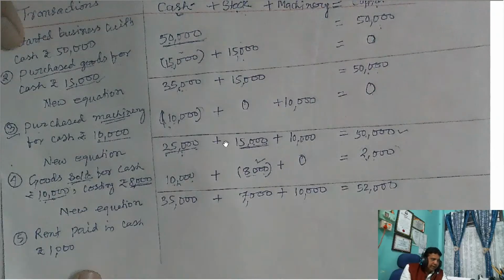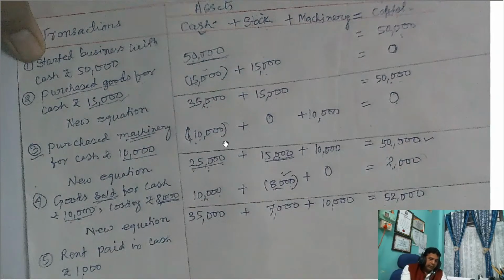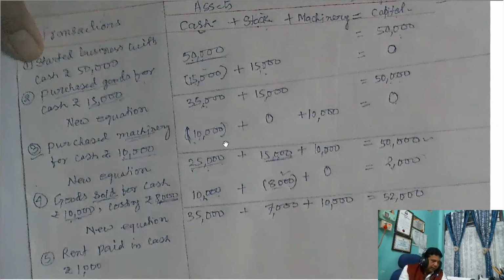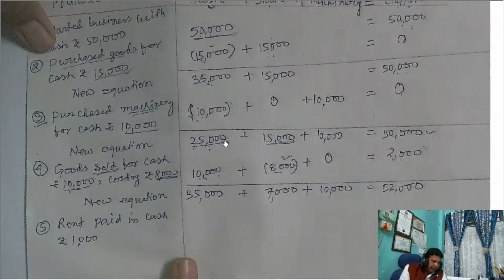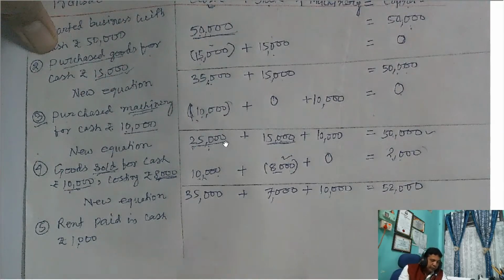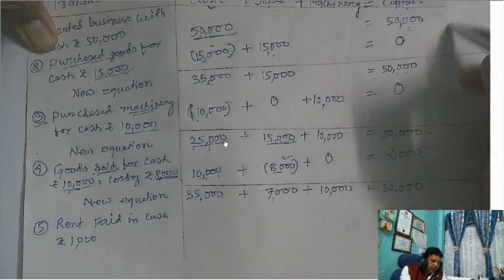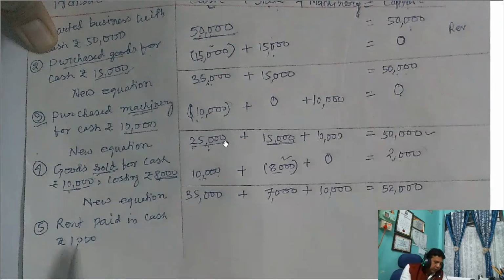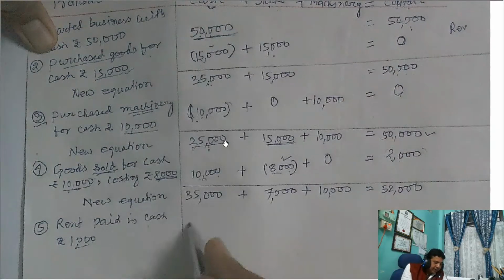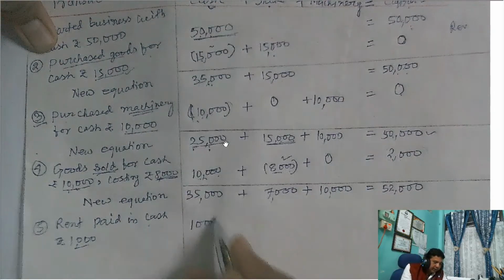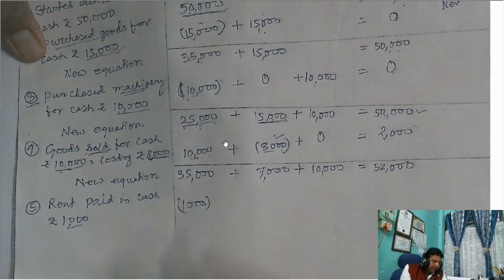So all of you know that when rent paid, when salary paid, when wages paid, these are the recurring expenses which happen every month. Rent we pay every month, salary we pay every month, wages we pay every month. So recurring. So a revenue expense. If there is a revenue expense, it is deductible from cash. So when rent is paid in cash, the cash balance decreases by 1,000.